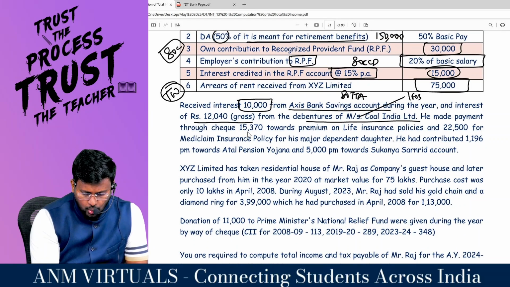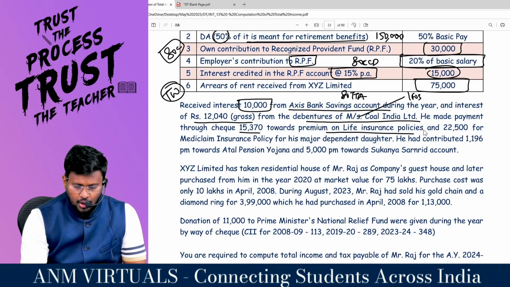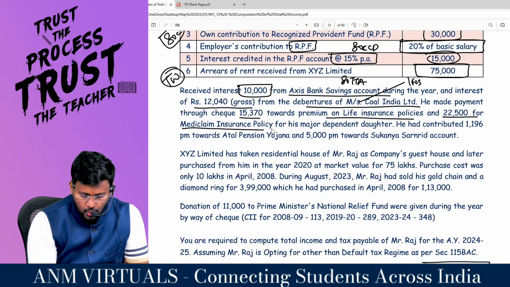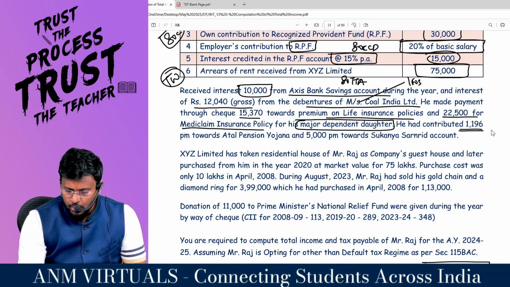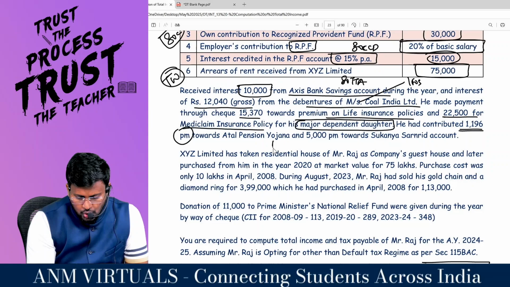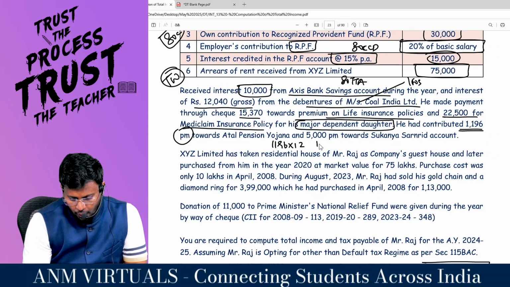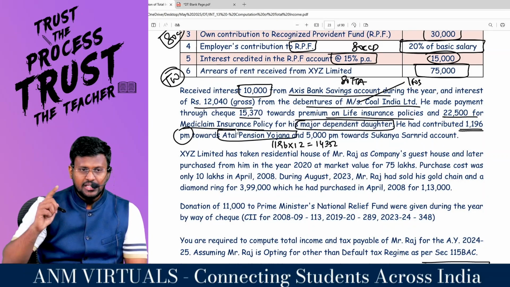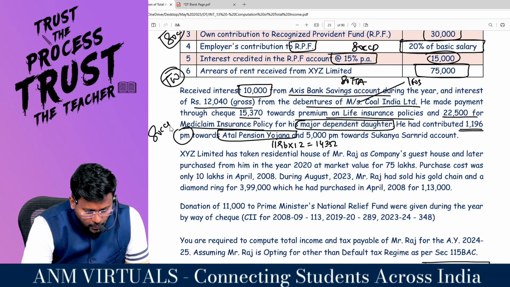He made payment through cheque, 15,370, towards premium on life insurance policy. You are entitled to claim deduction under 80C. 22,500 for medical insurance policy for his major dependent daughter, 80D. He contributed 1196 per month. So 1196 into 12. What is 1196 into 12? 14,352. He contributed to Atal Pension Yojana. Atal Pension Yojana is the pension scheme of the central government. Central government. So 80CCD will be applicable.